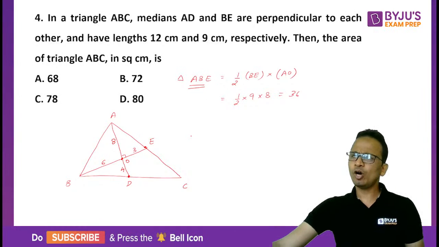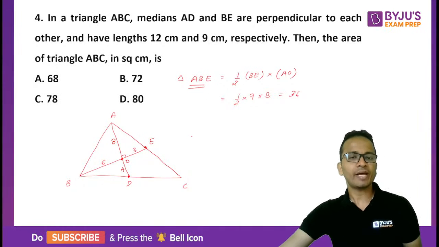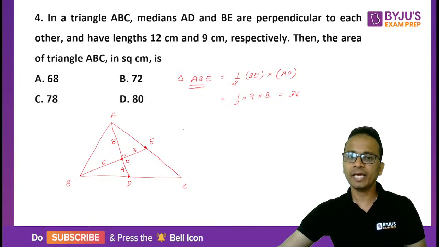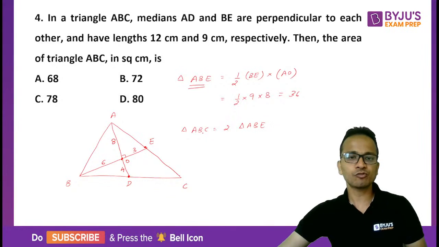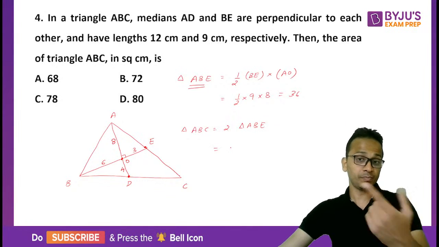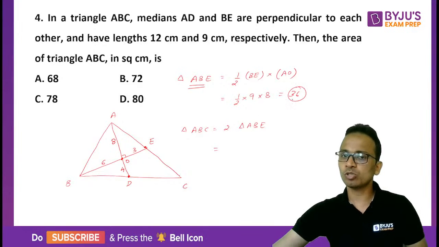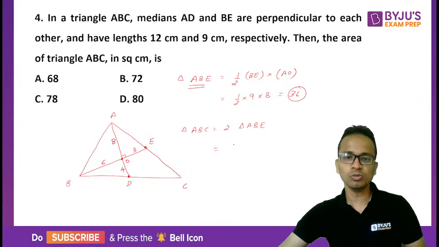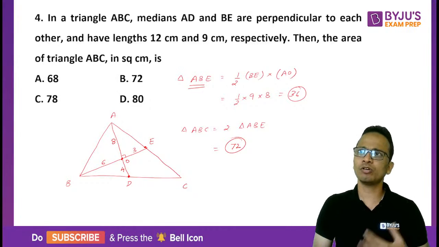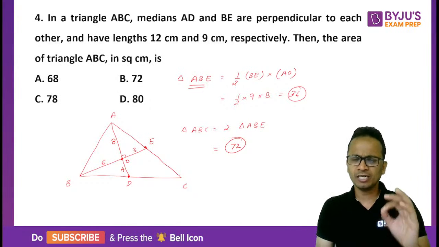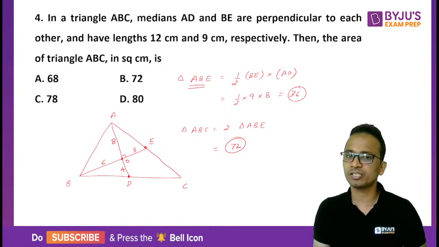Okay, now we also know that a median divides a triangle into two triangles of equal areas. So triangle ABC area will be twice the triangle ABE. So area of triangle ABC will be twice the previous triangle. Earlier it was 36, now it will be 36 into 2, that is 72. So 72 is the answer for this question, and I'll rate this question as one of the easiest questions of this examination and must be taken in the first priority.